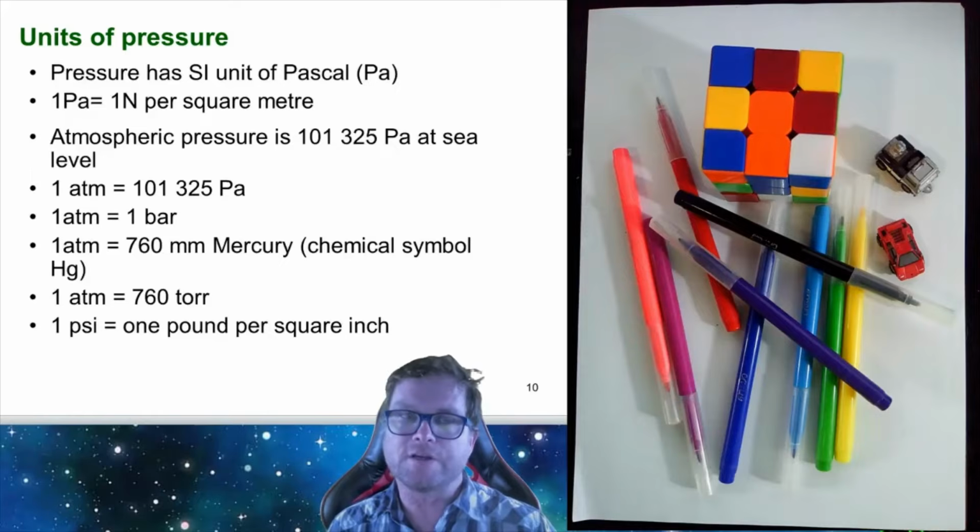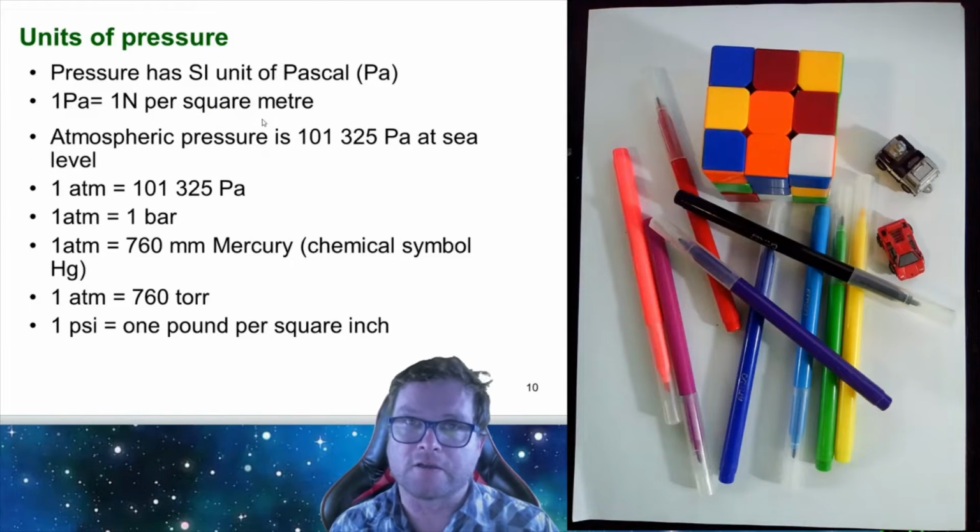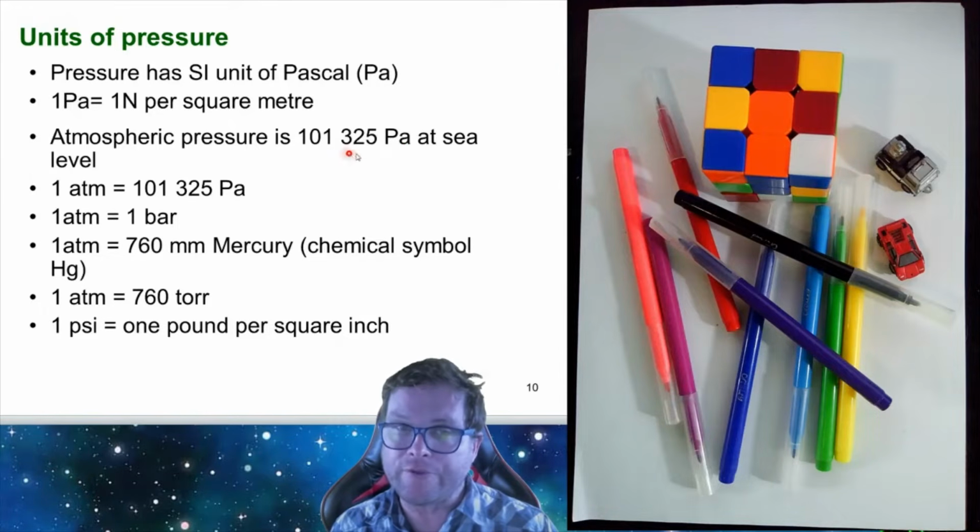If we look at units of pressure, we've already seen that the SI unit of pressure is Newton per square meter, and we also call that a Pascal. So 1 Pascal is 1 Newton per square meter. If you measure the atmospheric pressure at sea level, then you find it's given by 101,325 pascals. So it's around 101,000 pascals. That's the pressure at sea level.